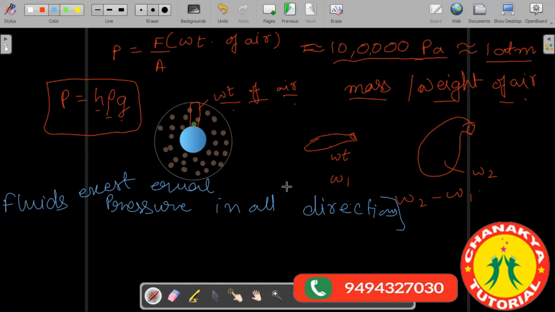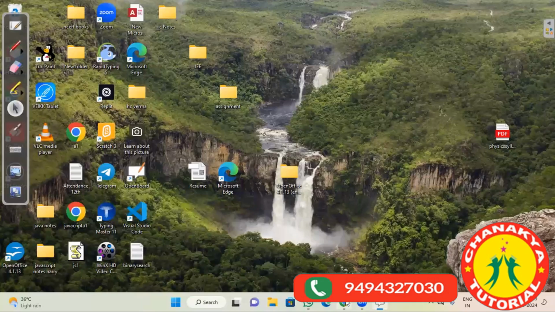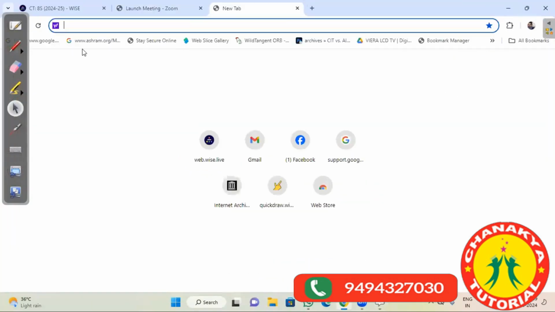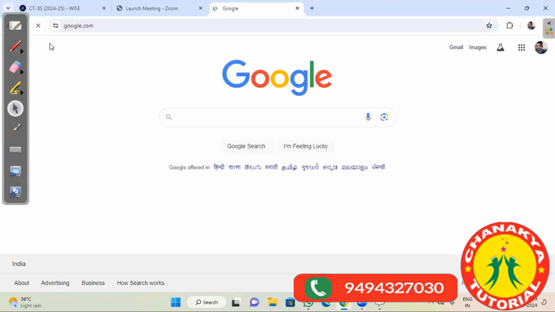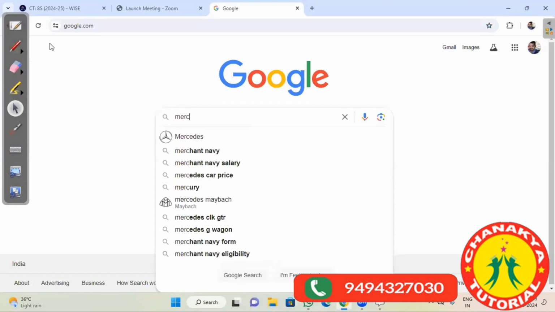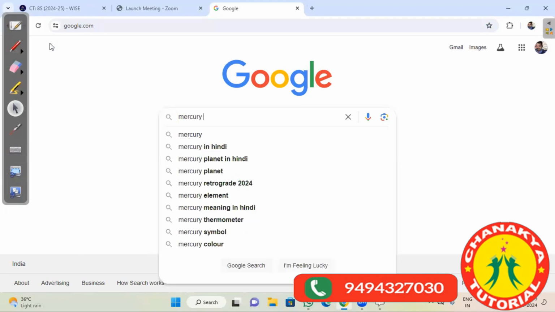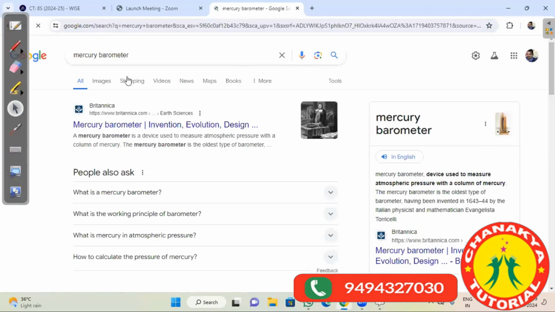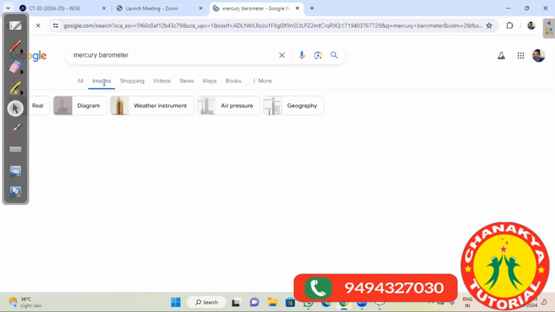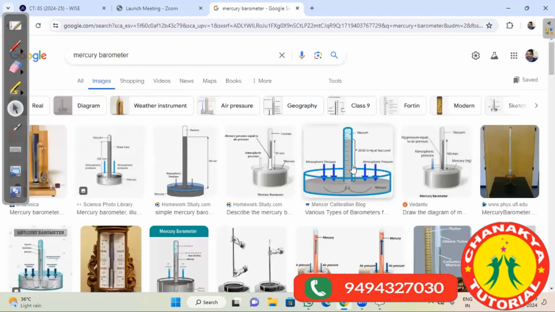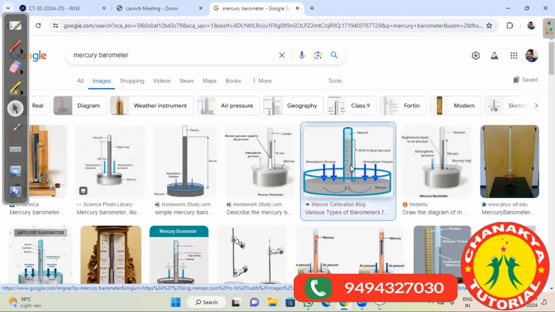Okay. So what happens to measure atmospheric pressure? We have a mercury barometer. So let us see how does a barometer work. I'll show you a mercury barometer which is used to measure the atmospheric pressure. This is how a mercury barometer works.